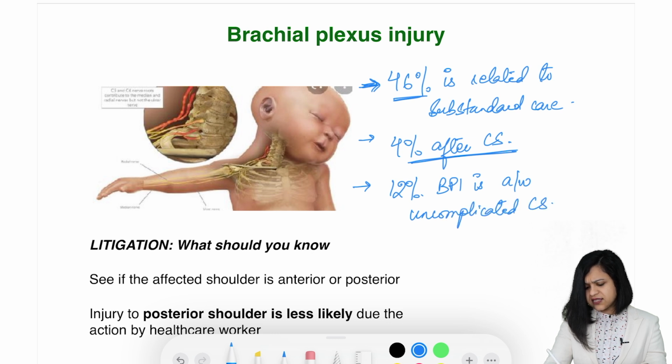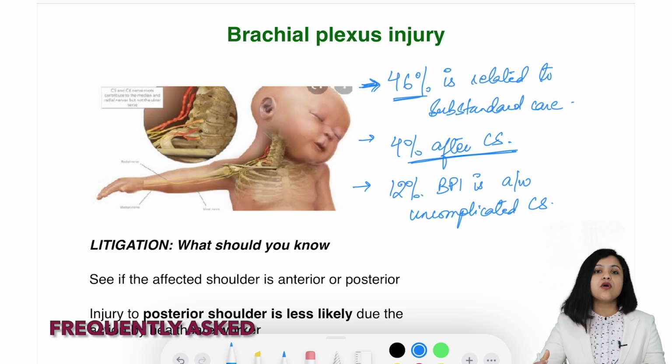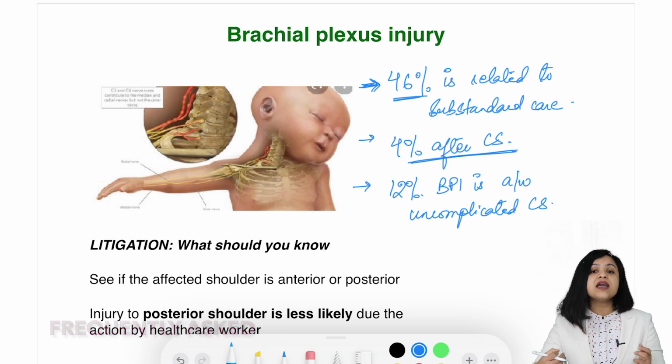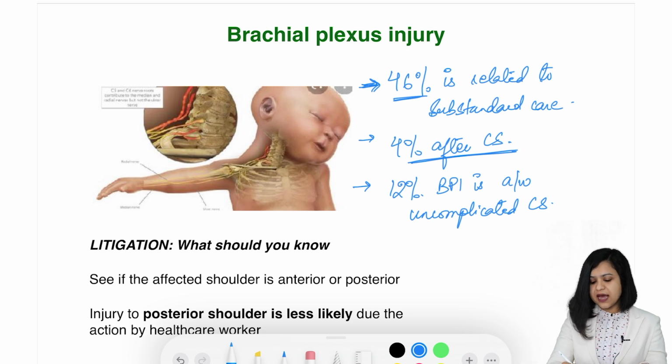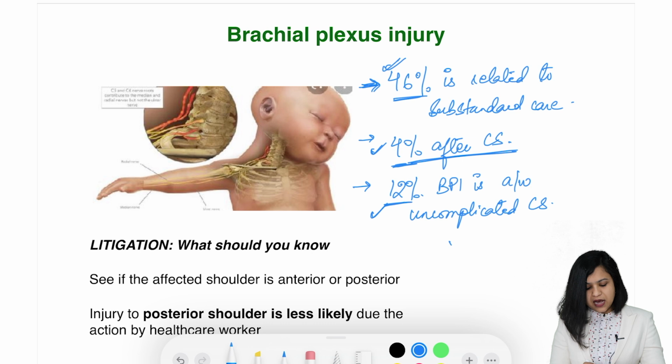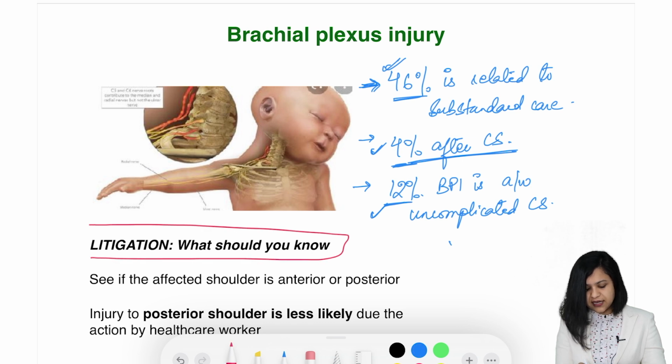When you feel that the cesarean was all fine, it was not complicated, but you were very harsh with delivering the baby, then also it can lead to brachial plexus injury. And without stressing much on this, all of these figures are important.